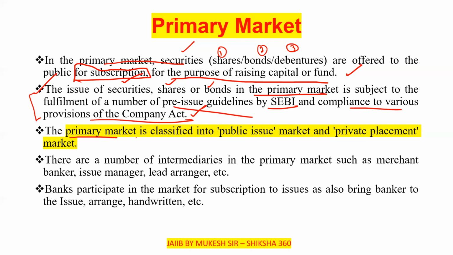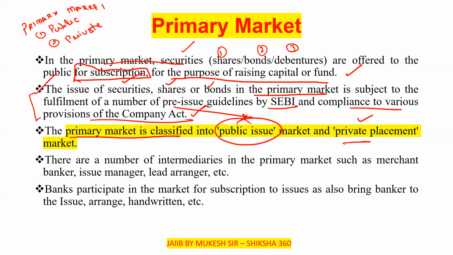The primary market is classified into the public issue market and the private placement market. It is further divided into two parts. The first one is the public issue market. The second one is the private placement market.